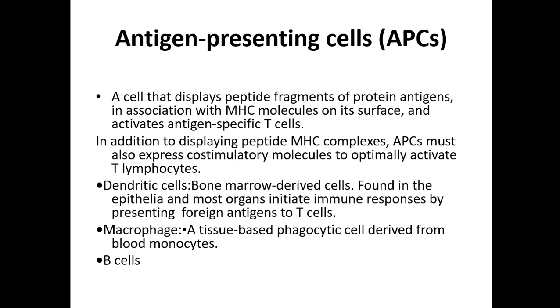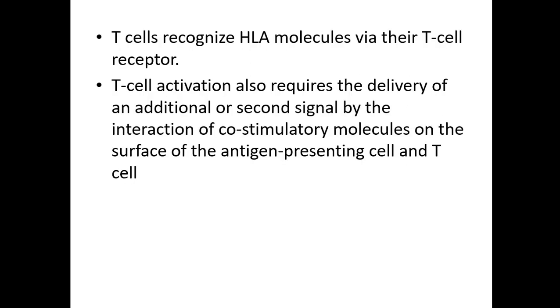Okay, so we'll see what the different antigen presenting cells are. These are macrophages, B cells, and dendritic cells. Dendritic cells are bone marrow derived cells found in the epithelia and most organs, and they initiate immune response by presenting foreign antigens to T cells. Macrophages are tissue based phagocytic cells derived from blood monocytes, and we all know what B lymphocytes are. So these are the antigen presenting cells. T cells recognize HLA molecules via their T cell receptor. T cell activation also requires an additional second signal, delivered by the interaction of co-stimulatory molecules on the surface of the antigen presenting cell and T cell.